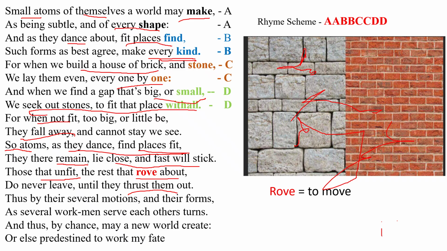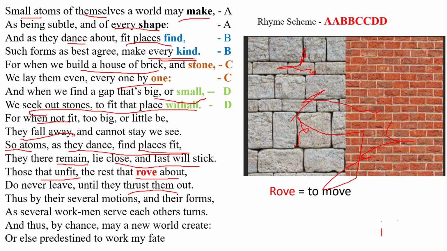If new atoms come and settle there, if they find it is a good place to settle, then the other atoms which are unfit, which are not suitable in that place, are kicked out, pushed out, and thrust out by other atoms.